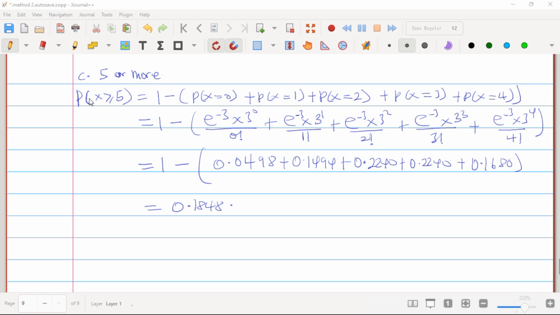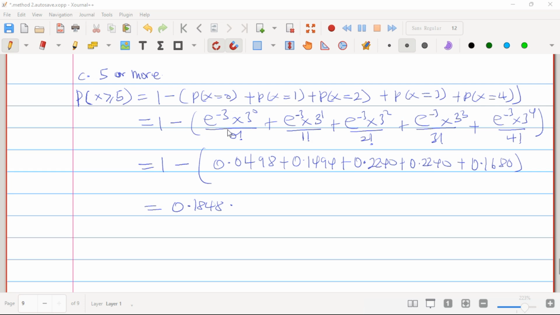And then we have 5 or more. So here the probability that our x is greater than or equal to 5, we will be having 1 minus the probability that our x is less than 5. That's correct. Or 1 minus the probability that our x is less than or equal to 4. So here I'm going to start from the probability that our x is equal to 0. 1 minus the probability that our x is equal to 0 plus the probability that x is equal to 1, the probability that x is equal to 2, plus x is equal to 3, plus x is equal to 4. I'm going to do that individually.